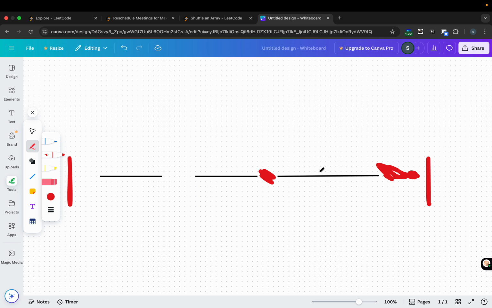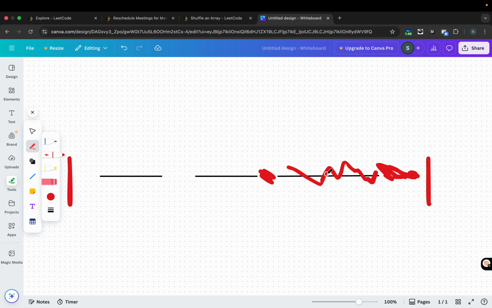It depends. If I'm able to schedule this meeting somewhere in the other gaps, then I will also be able to take the free time during this time period. There can be two cases.